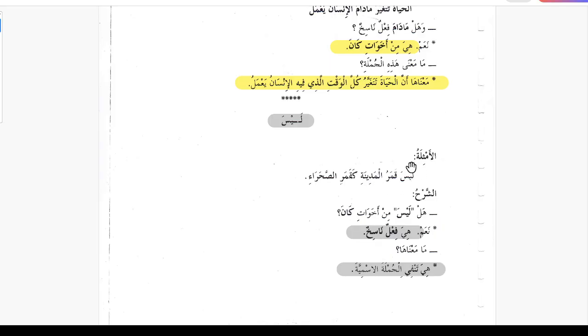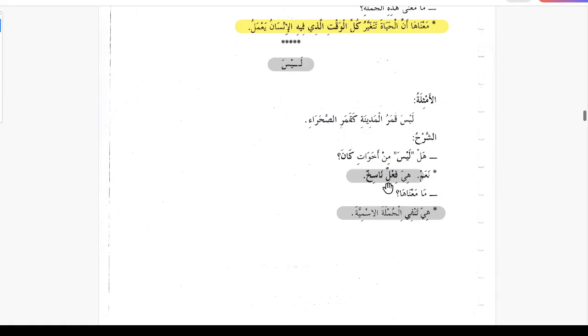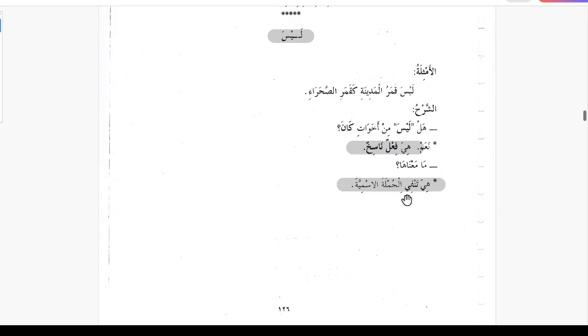So laisa is used for negation. Hal laisa min akhwati Kana, is laisa from the sisters of Kana? Naam, yes. Hiya failun nasikhun, yes, this is failun nasikhun. Wa ma manaha, what is its meaning? Hiya tanfil jumlatal ismiya, it negates the jumla ismiya. So if you want to negate something in a jumla ismiya, then you use laisa.